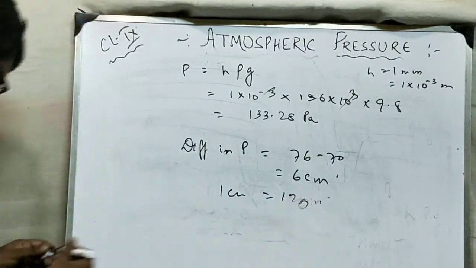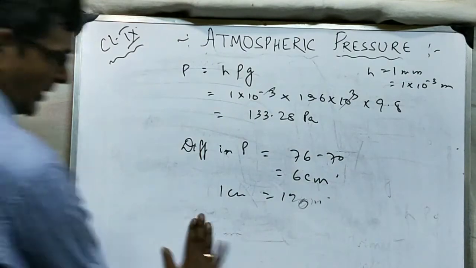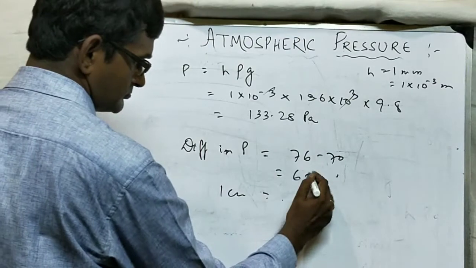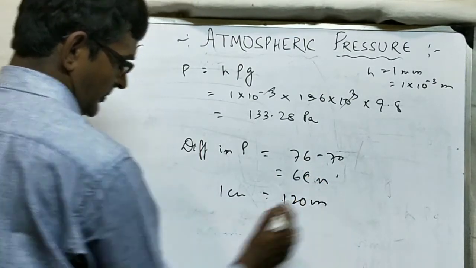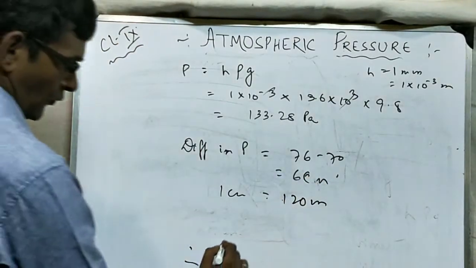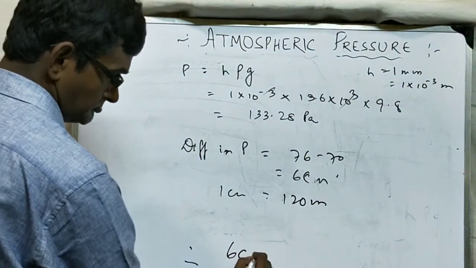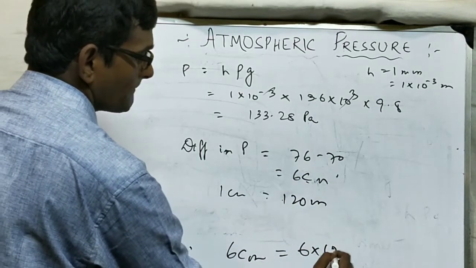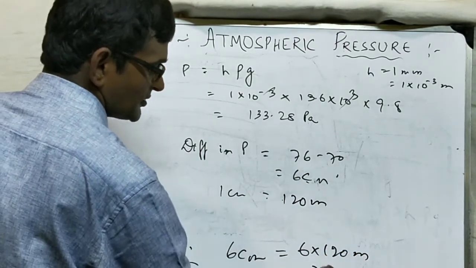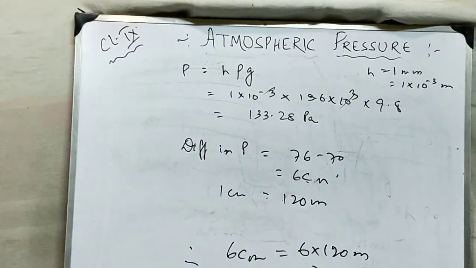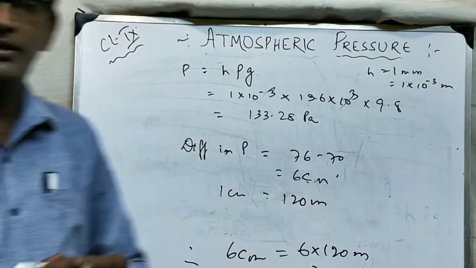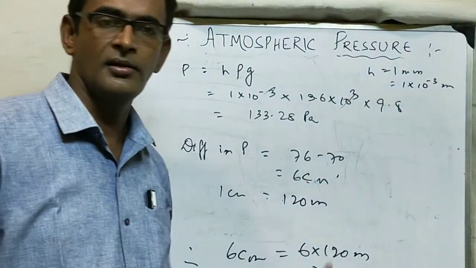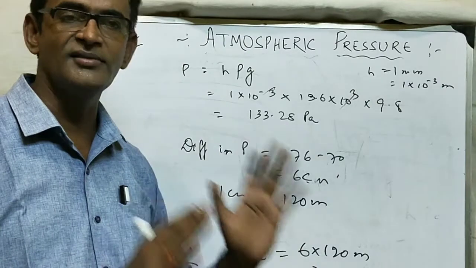Students, 1 centimeter is equivalent to 120 meter. Therefore, 6 centimeter is equal to 6 into 120 meter, that is 720 meter. So we can say the height of the hill is 720 meter. With this we are ending the chapter.